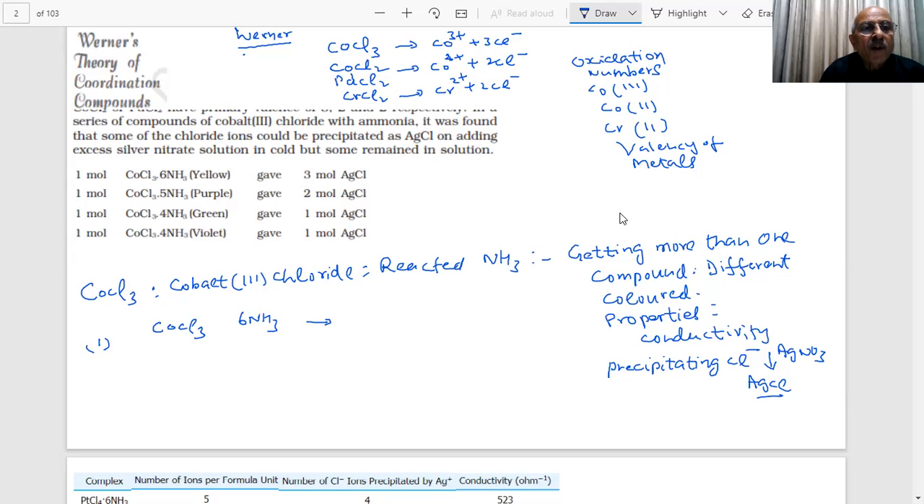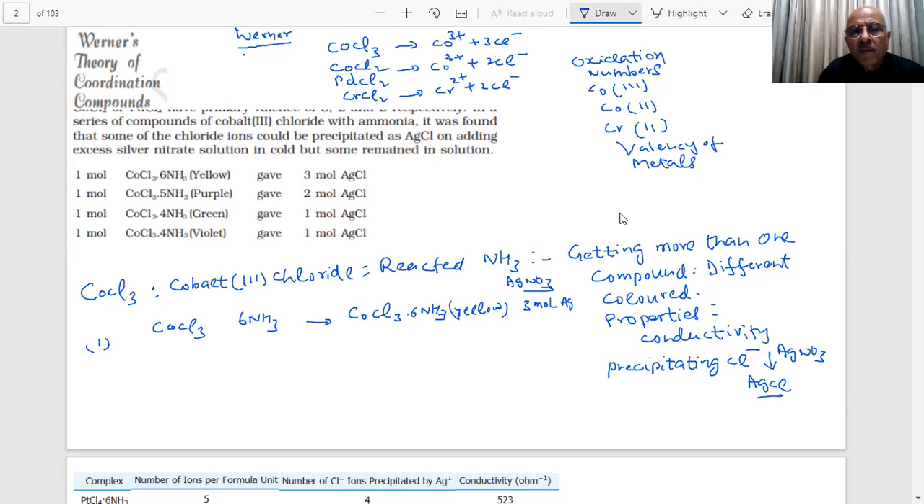But in another one, CoCl3 plus 6NH3, you are getting a compound CoCl3·6NH3. What is the color? Yellow. A question has been put on the board on this basis, so pay attention to what I am saying. With silver nitrate, whatever things were available at that time, they were performing precipitation experiments.